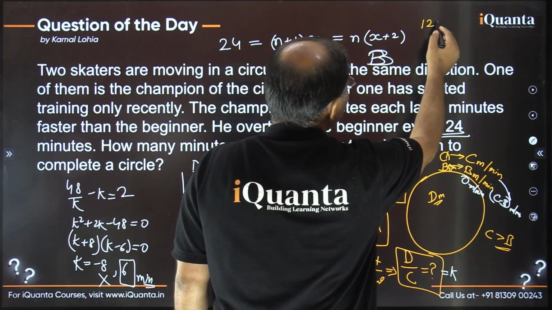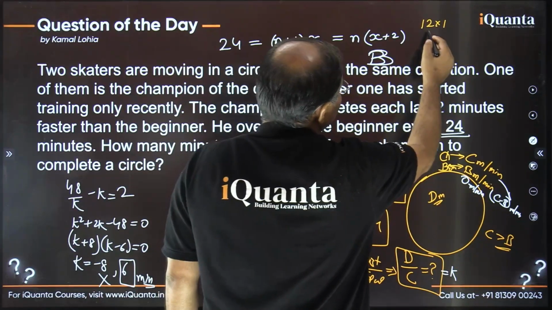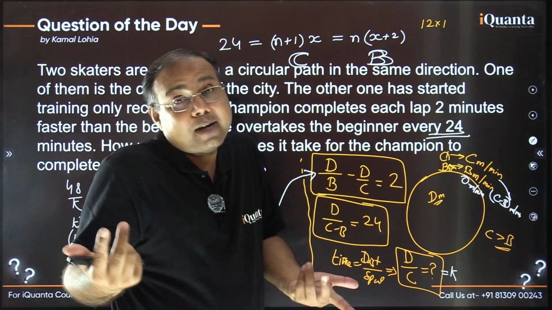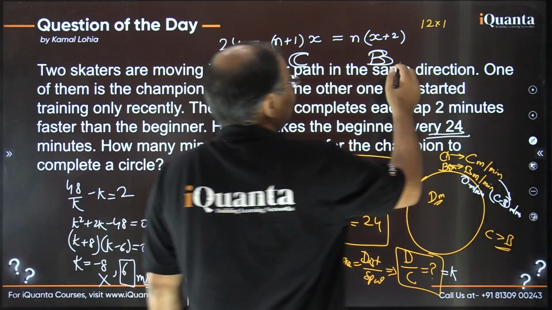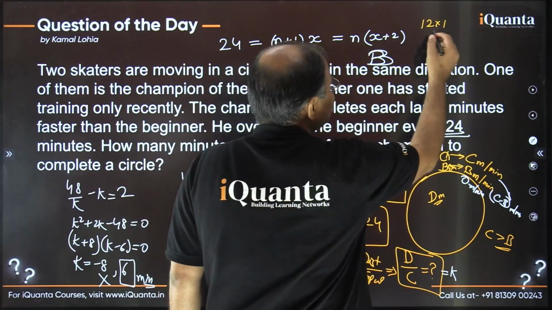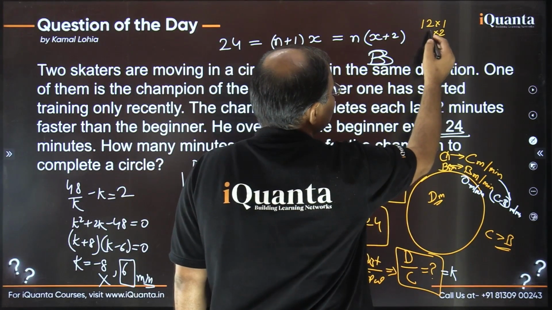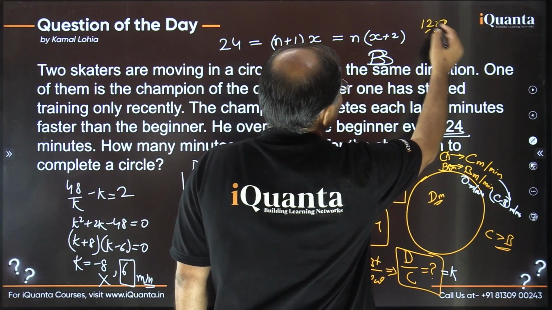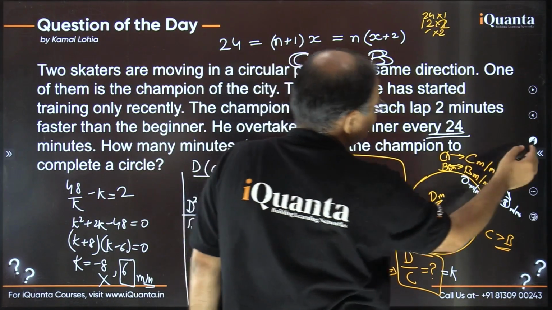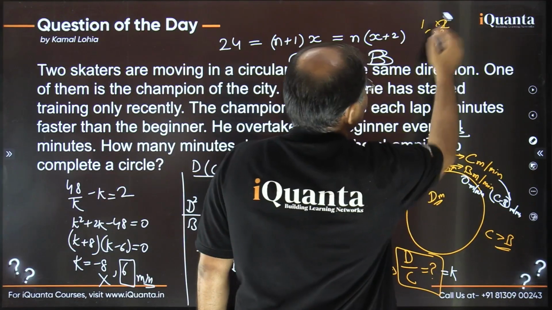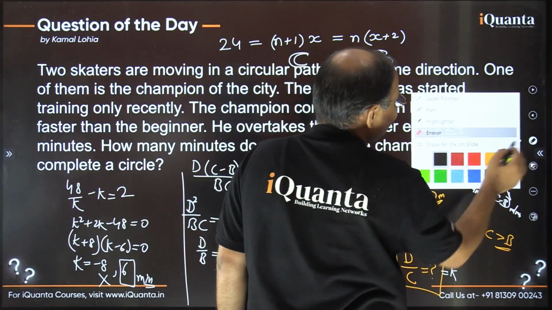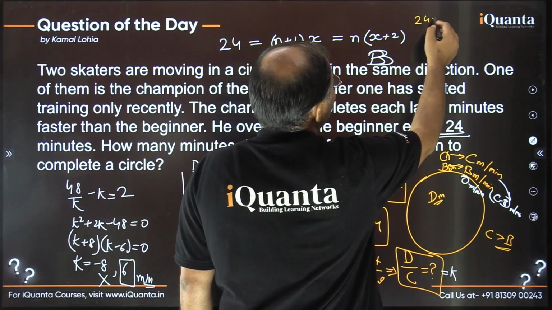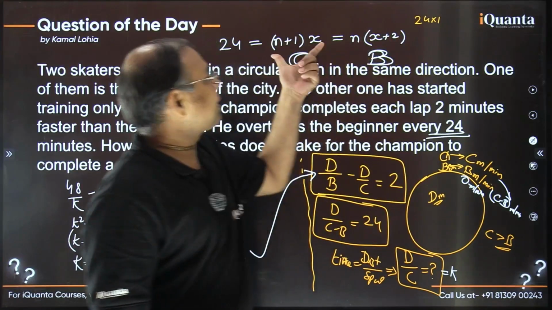12 into 1 we can do, right? I'm just using integers right now. If our answer is going to be an integer, I don't know right now, but let's see. At least we will get some hint with that. 12 into 1. Next is what? So this would be 2 into 6. Oh, sorry. This was 12 into 2. So 24 into 1 I had to do, right? By the way, I'm sure that many of you have already crunched the numbers and have got the values. 24 into 1. But as per the condition, let's check it simultaneously.